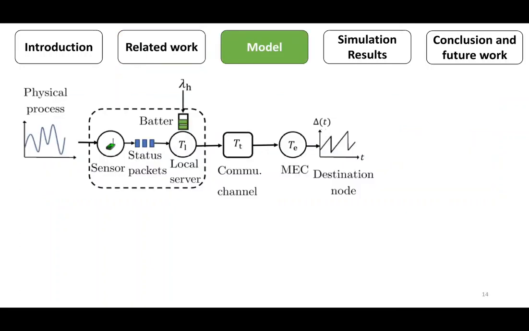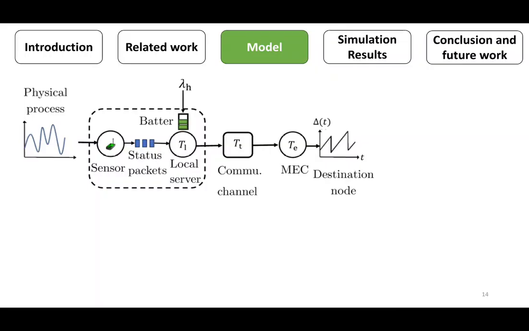The proposed model consists of a source that generates a sequence of status updates of some physical process. This data is processed using the local server only, or using the MEC server only, or using both together. The local server harvests energy from ambient sources according to a Poisson process with rate lambda h, and stores it in a finite battery with capacity B.